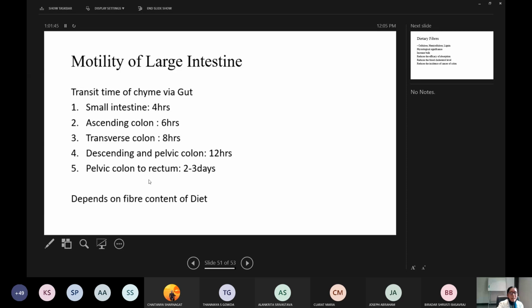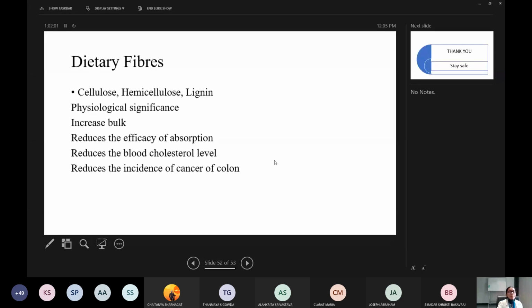that is 1 day. So you might have heard they recommend a fiber diet, especially for diabetic patients and patients who are suffering from constipation. Fiber diet is always good for our GI tract. Then what are the fibers? Cellulose, hemicellulose, lignin. These are the fibers.